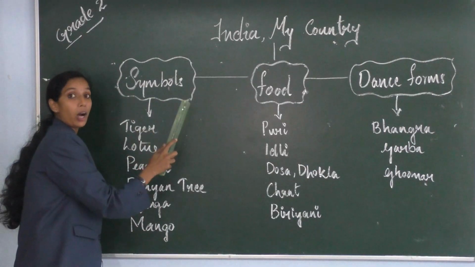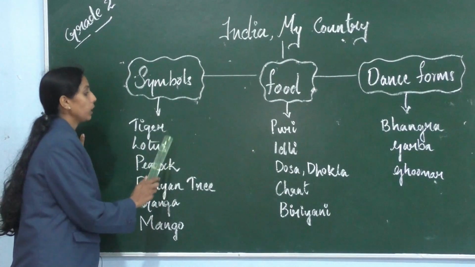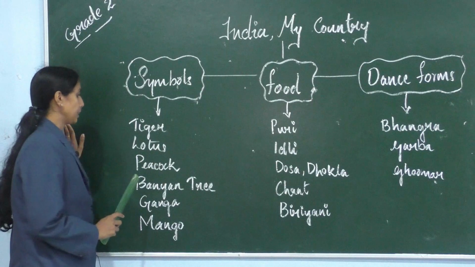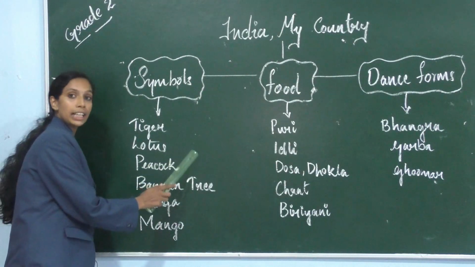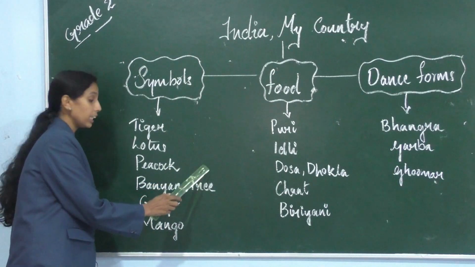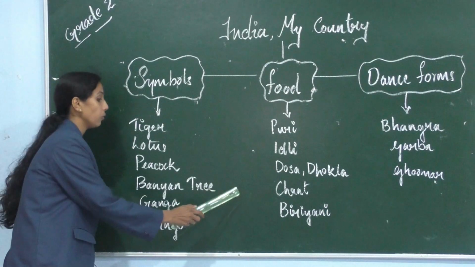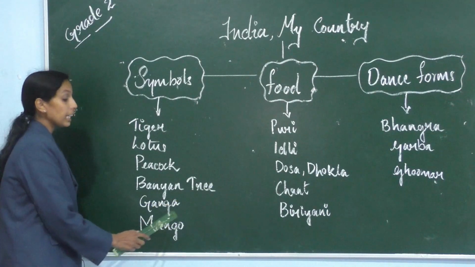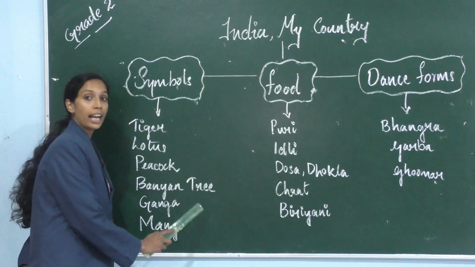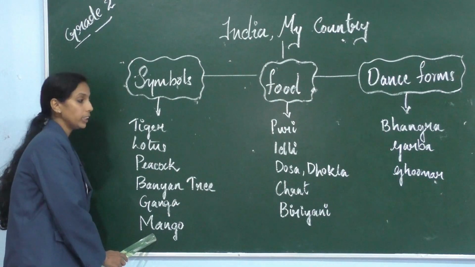It talks about many symbols of India, starting with the Royal Bengal tiger, which is India's national animal, lotus being India's national flower, peacock is India's national bird, banyan tree is the national tree of India, Ganga is the national river of India, river Ganga known as Ganges in English. Mango is the national fruit of India.